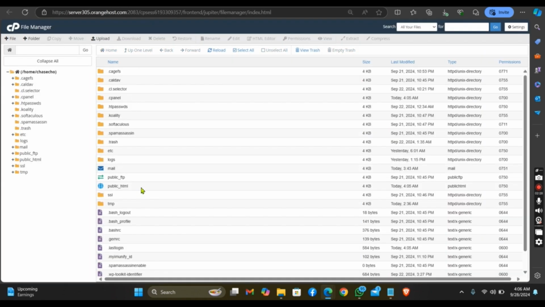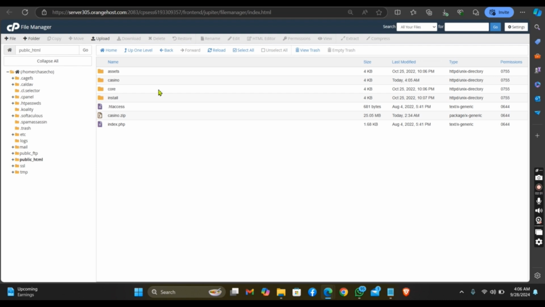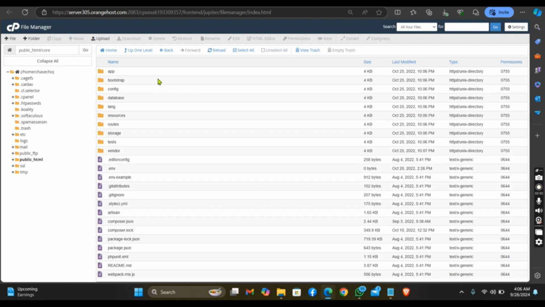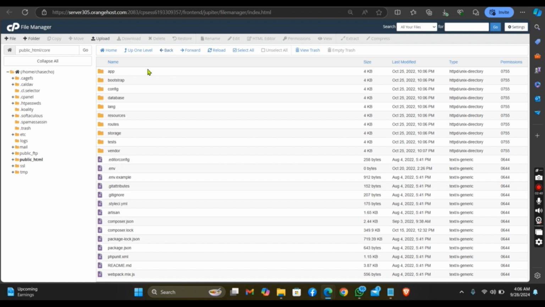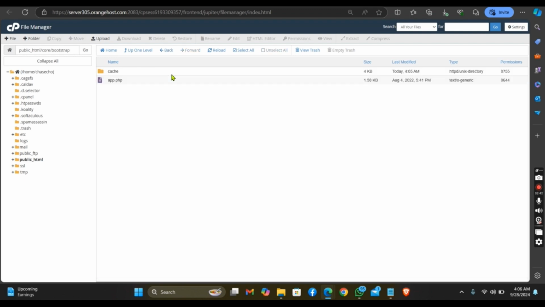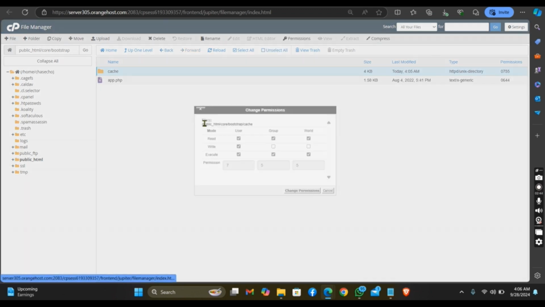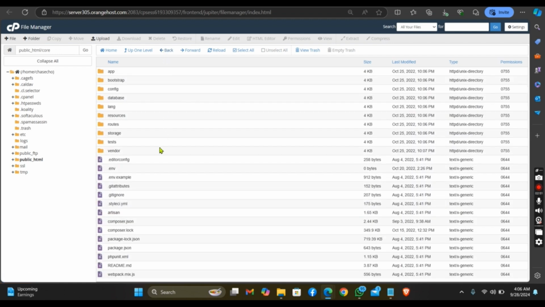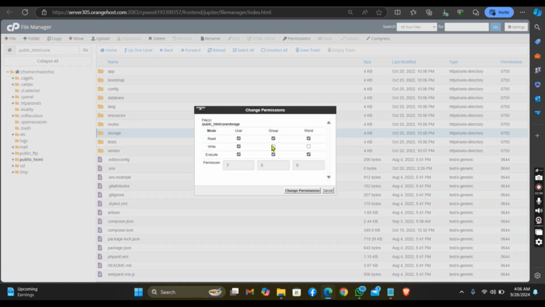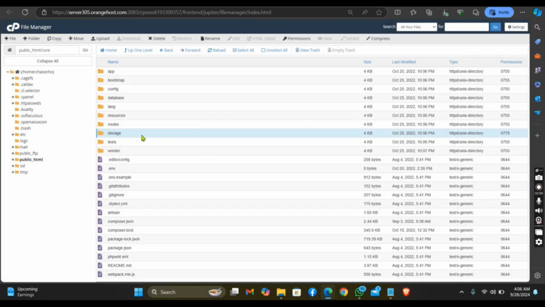Let's go back to your file manager. Go to code. Watch this very carefully so that you understand how I did this. So we just need to set up the permission requirement. Let's set up the permission requirement.